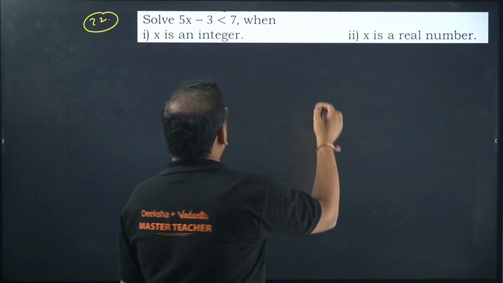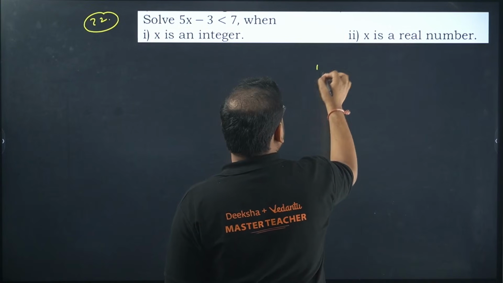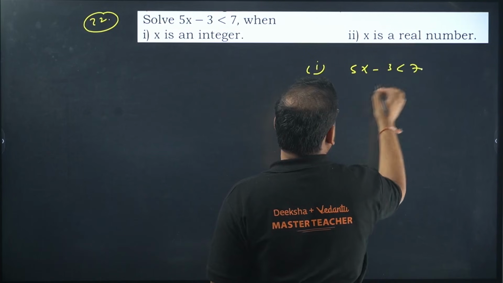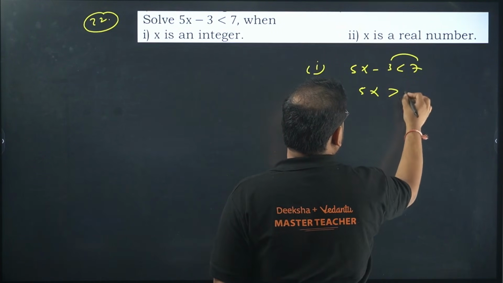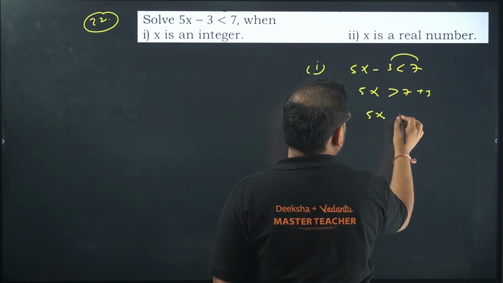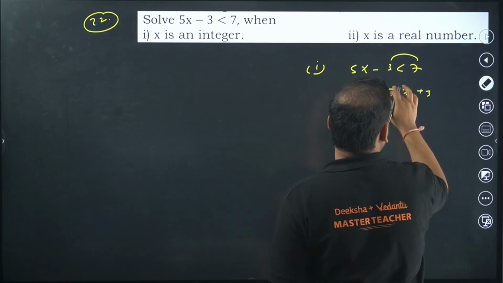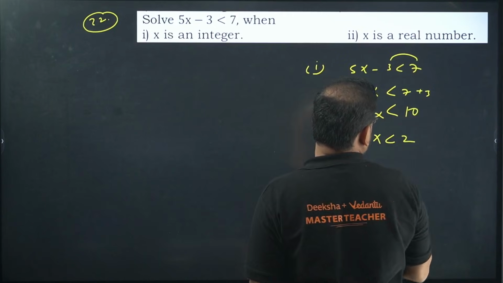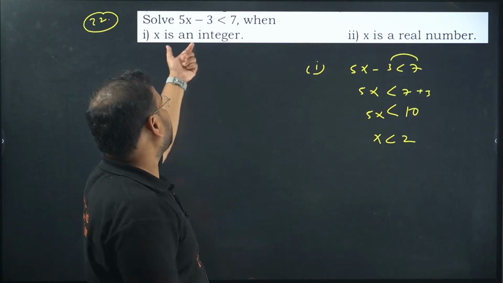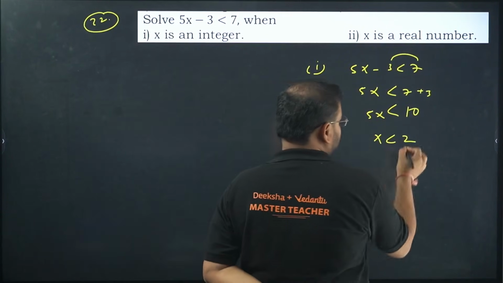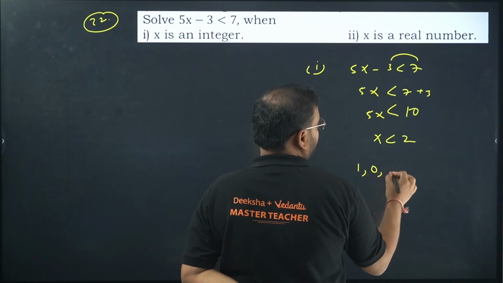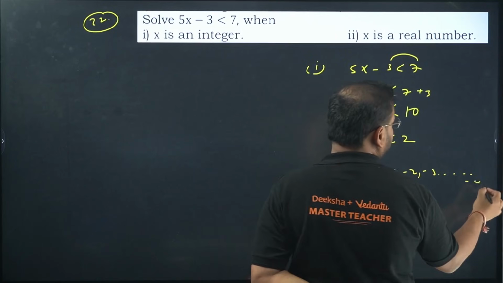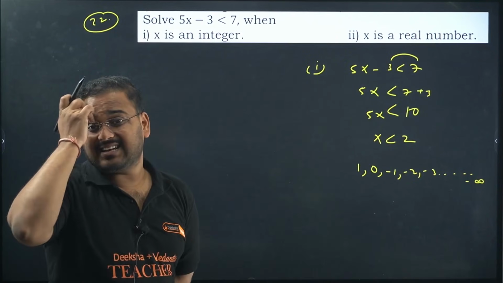Solve this inequality. For the first condition, check 5x minus 3 less than 7, means 5x is less than 7 plus 3. 5x is less than, not greater than, my bad, less than 10. So x is less than 2. Now first it says that x is an integer. What is the answer going to be? Less than 2 will be 1, then 0, then minus 1, minus 2, minus 3 and so on, till minus infinity. You'll have this as your result.